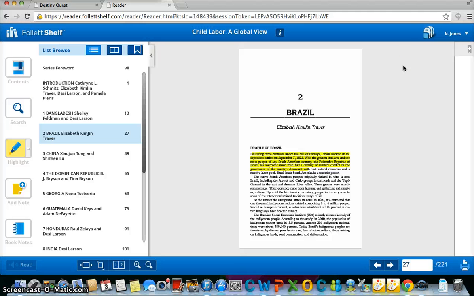So now that you know how to see if there are ample sources based on your topic, be sure to narrow your choice down to one.